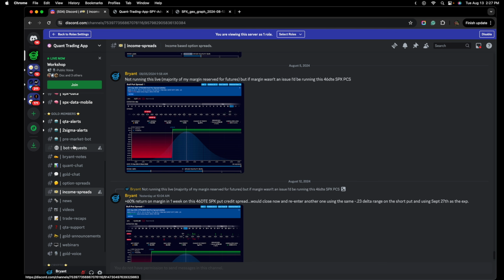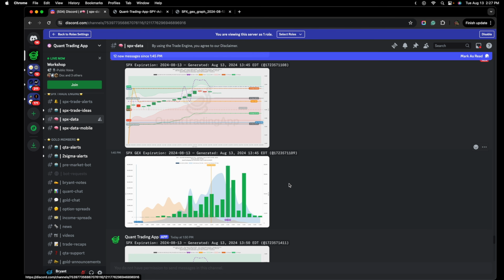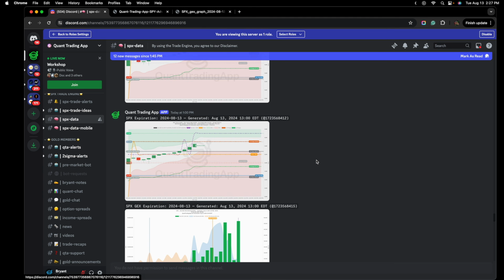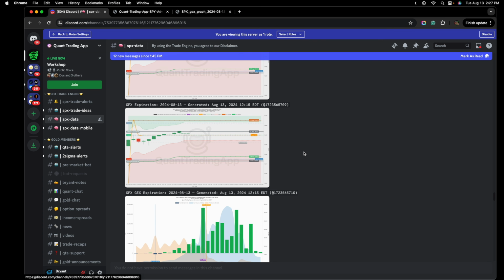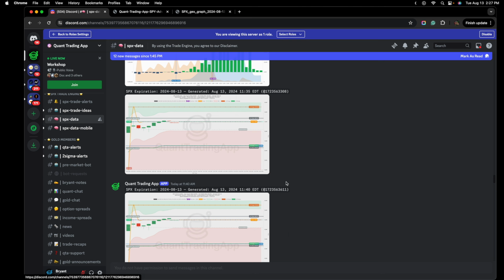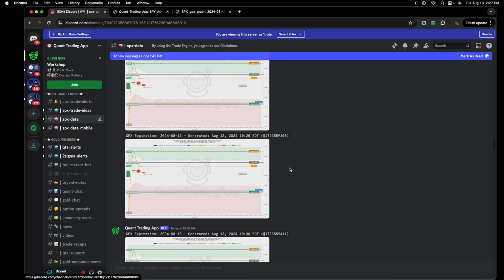So this is a put credit spread from a swing trade standpoint. Taking that same logic and just building upon it on a 0DTE time frame is one way you can add some extra cash flow for yourself. So if we scroll up to today to the 10 a.m. Eastern time here, so let's just scroll. We're just going all the way back to right before I open the trade.